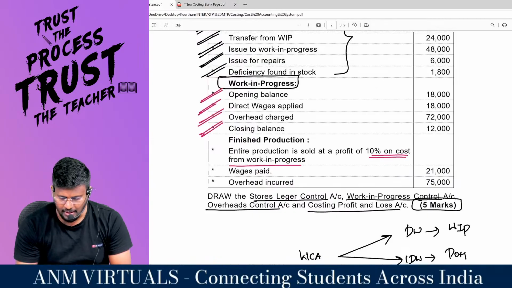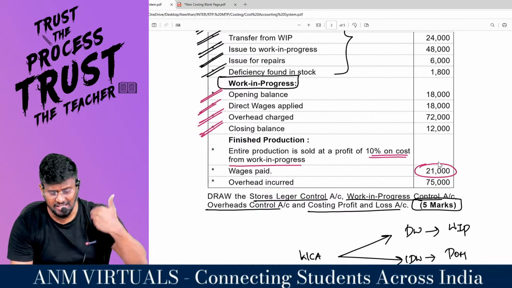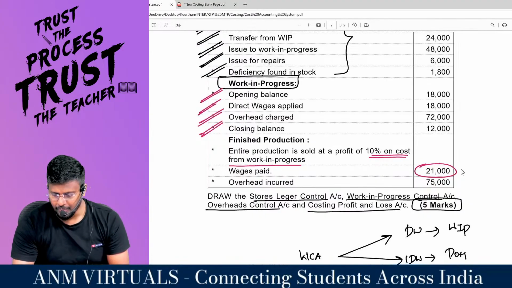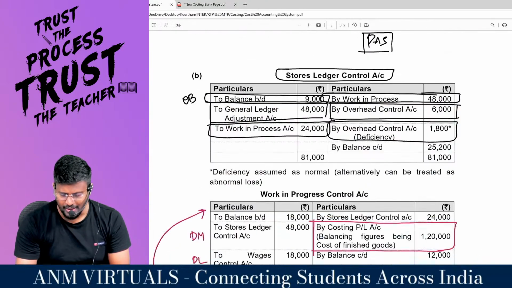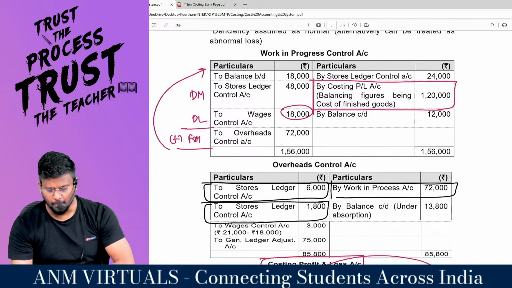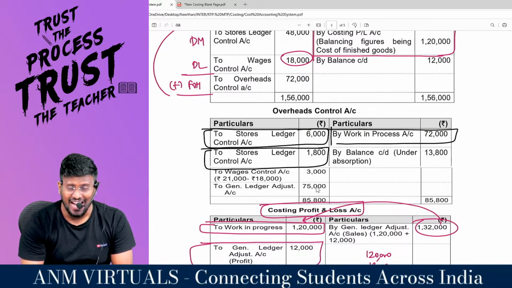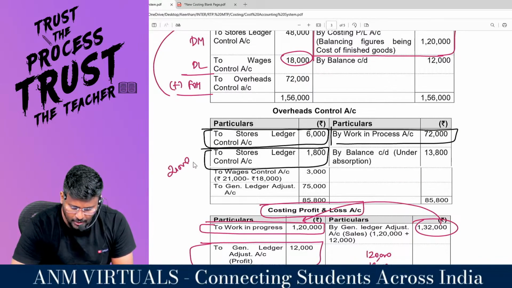What about the remaining transaction? Wages paid is 21,000. The direct wages paid is 21,000, that is actual, but you have absorbed only 18,000. So in the overhead control account there is an under absorption, because paid is 21,000 but absorbed is only 18,000. There is a gap of 3,000.